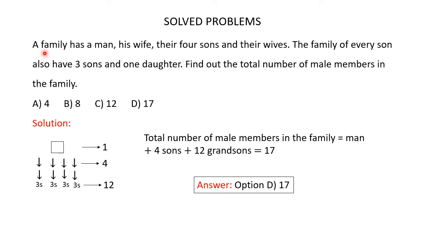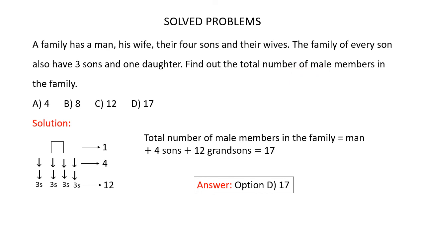A family has a man, his wife, their four sons, and their wives. The family of every son also has three sons and one daughter. Find out the total number of male members in the family. Here you are given four options and you have to find out which of these options is the correct one. So here you are asked to find the total number of male members in the family.